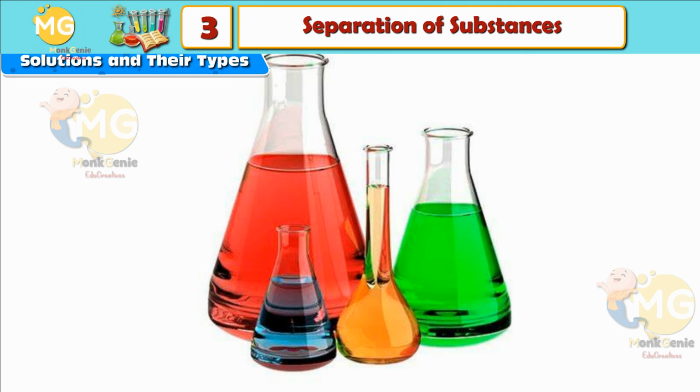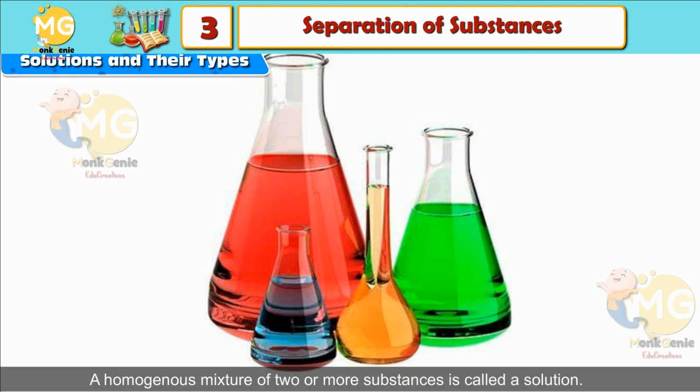Solutions and their types. A homogeneous mixture of 2 or more substances is called a solution. The substance which is present in smaller amount is called solute, and the substance present in larger amount is called solvent. Solutions are of 2 types.